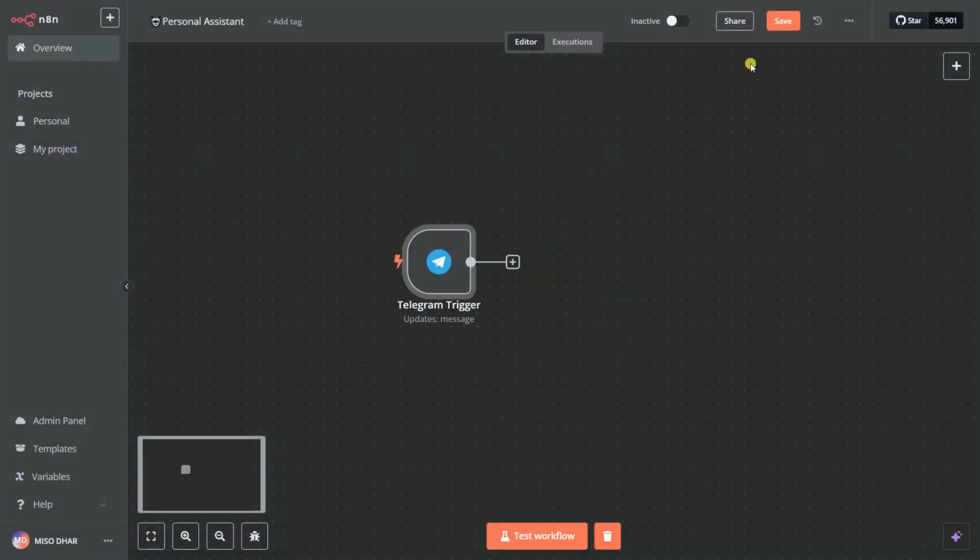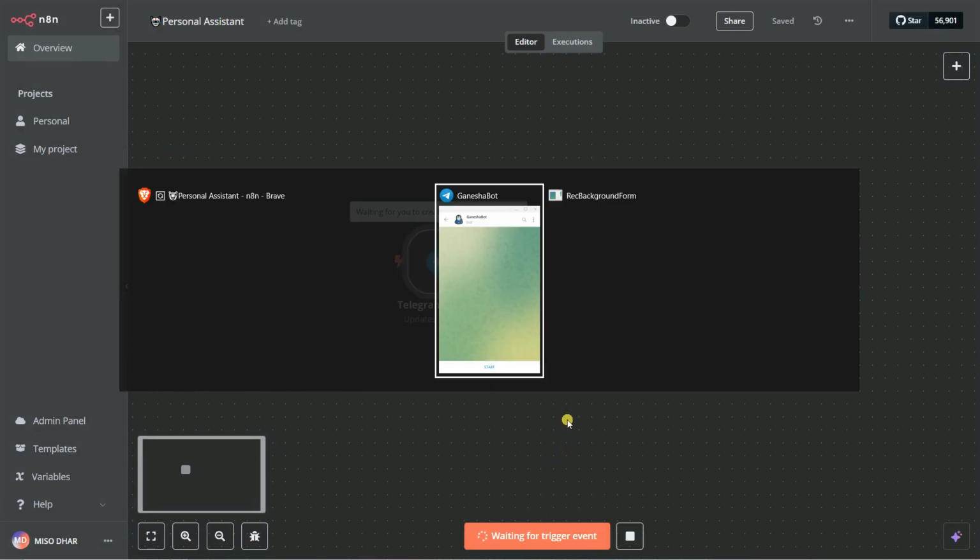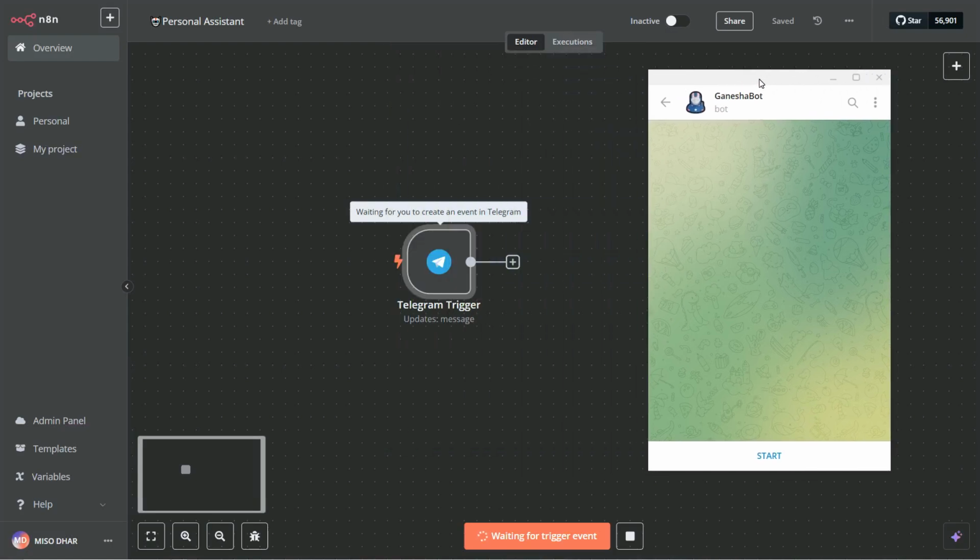We can save it first, close it, and test our workflow. Now you can see waiting for trigger event. So if I go on here and say start, you can see it is again waiting for the trigger event. Let's say hello. So you can see here the trigger is again waiting. Why? Let's wait for a few seconds.